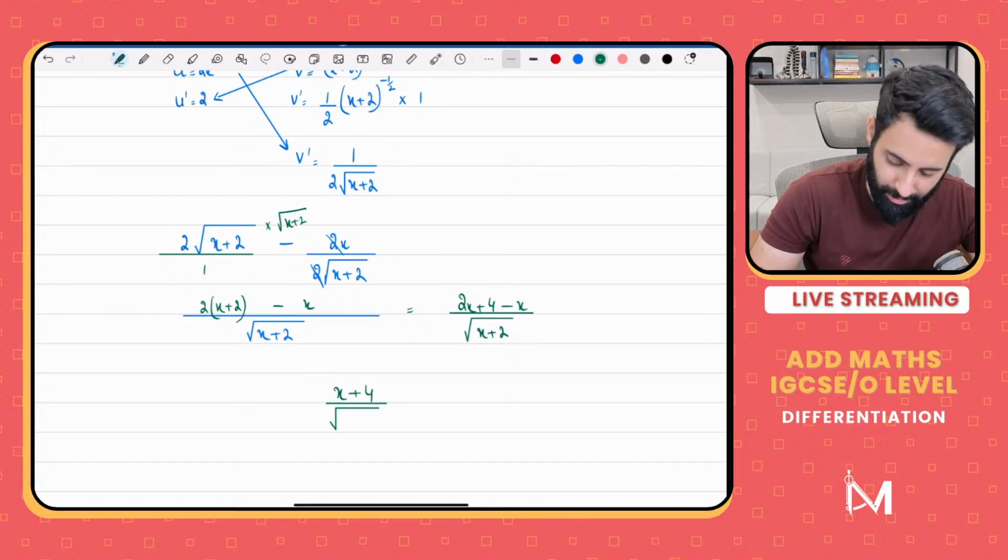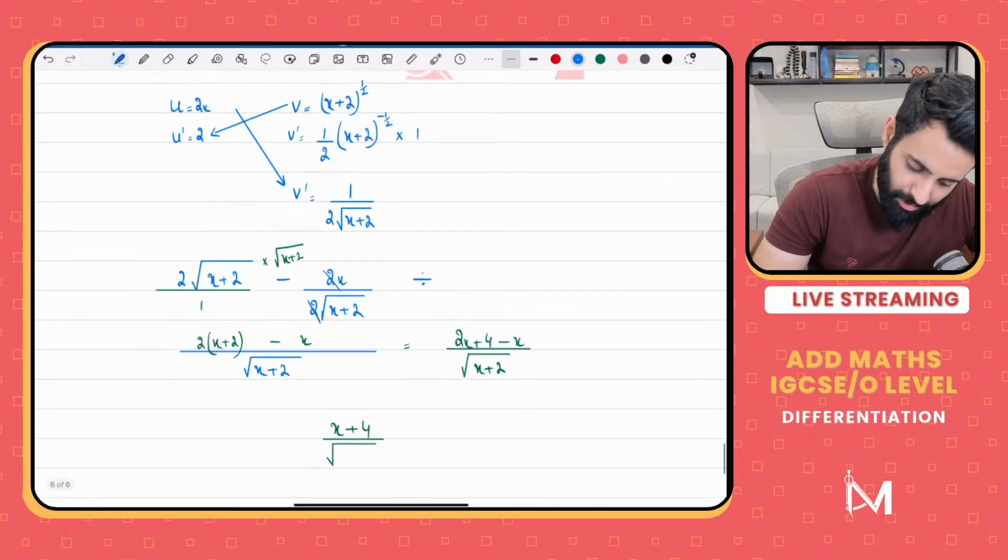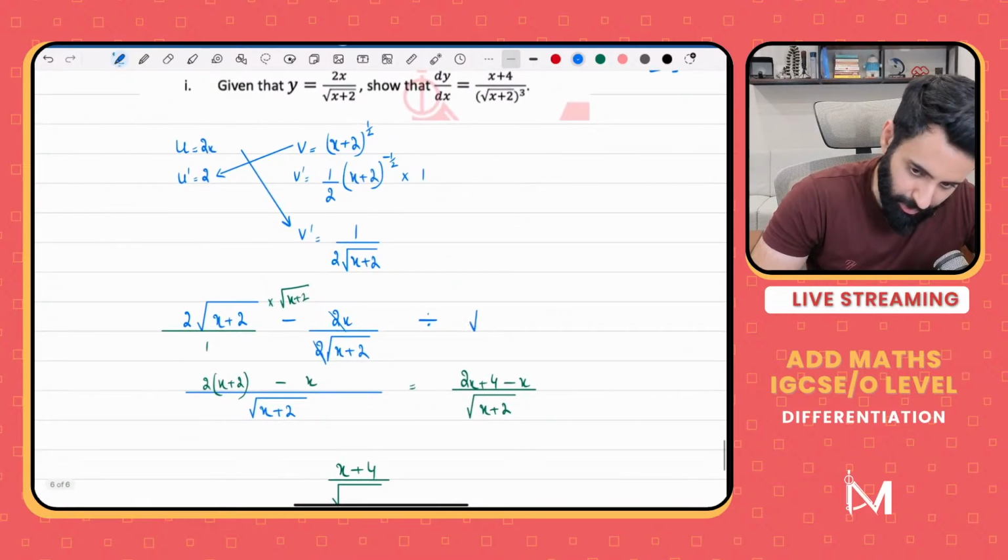Achha, don't forget that we were supposed to square it. Yeah, don't forget that you were supposed to. Abhi, I'm going to do that part in a minute. Okay, so Abhi, I've just done vu prime minus uv prime divided by v square, which is equal to square root of x plus 2, the whole thing square. Okay, it's not the final answer yet, although I should have written it. But don't worry, I haven't forgotten.